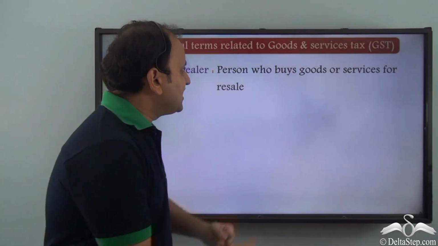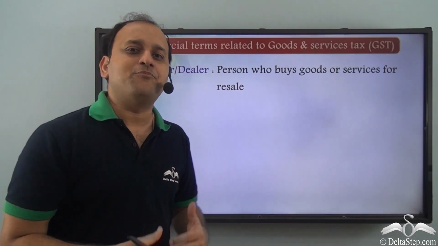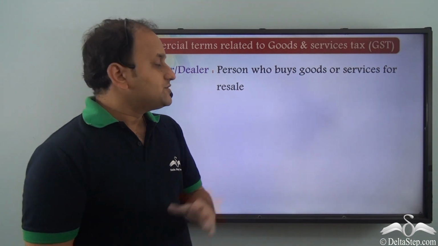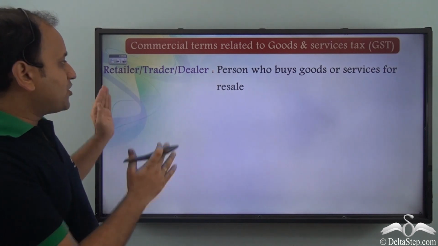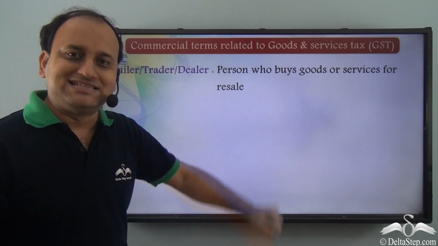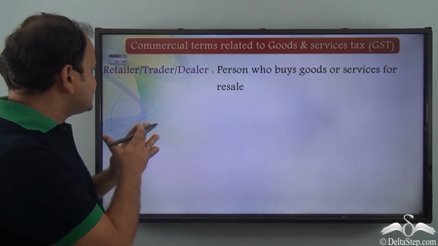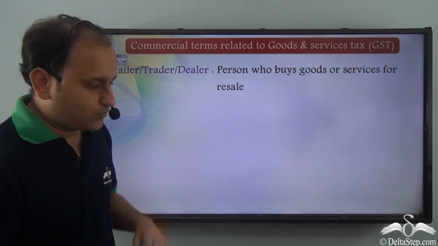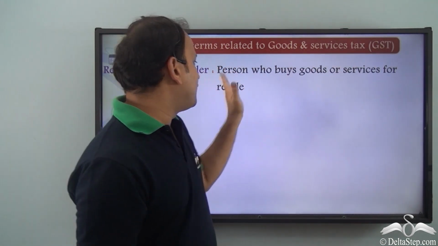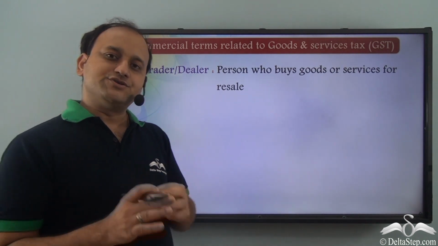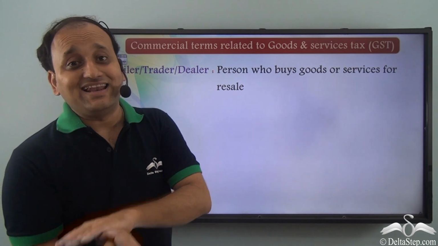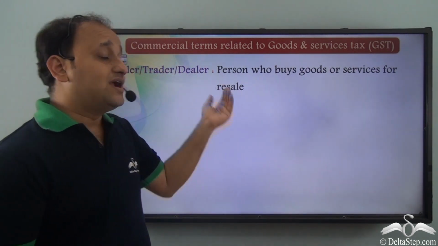Now, before we go ahead and understand GST, it's very important that we understand certain terms related to GST. So, one important term is retailer. Retailer, trader, or dealer. Now, what exactly is retailer, trader, or dealer? Well, a person who buys goods or services for resale. So, anybody who purchases goods or services for resale is a retailer, trader, or dealer.